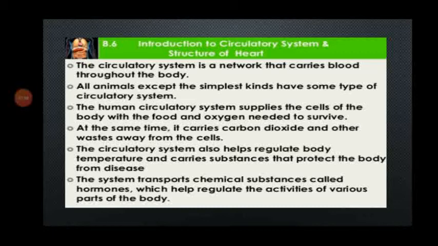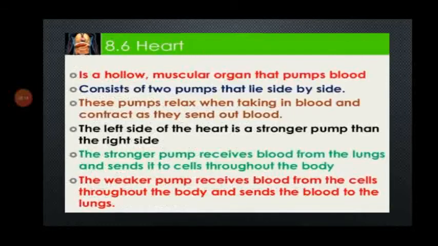At the same time, it carries carbon dioxide and other waste away from the cells. The circulatory system also helps regulate body temperature and carries substances that protect the body from disease. The system transports chemical substances called hormones, which help regulate the activities of various parts of the body.